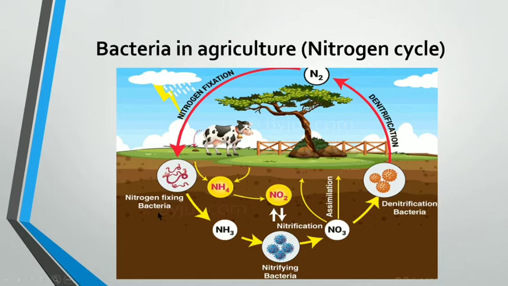These bacteria convert this atmospheric nitrogen into nitrogen compounds. This process of conversion of atmospheric nitrogen into nitrogen compounds is known as nitrogen fixation. And the bacteria responsible for fixing this nitrogen come under the category of nitrogen fixing bacteria.